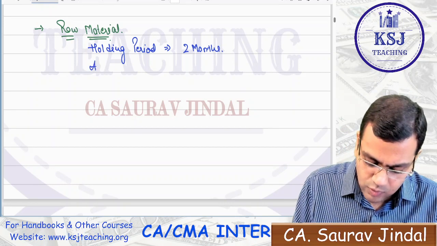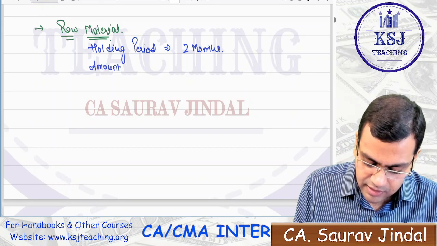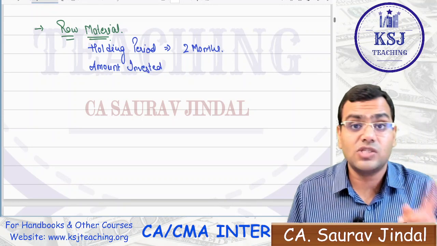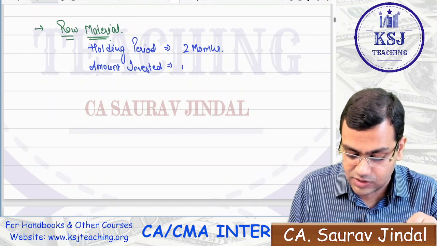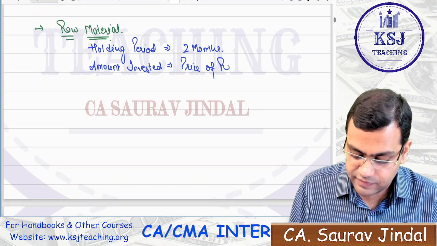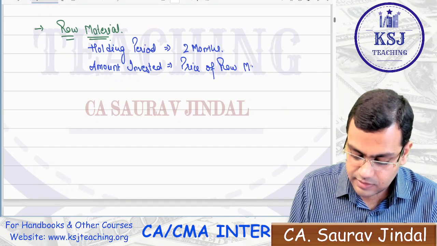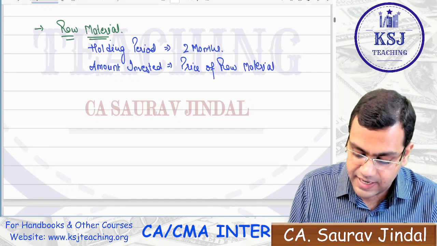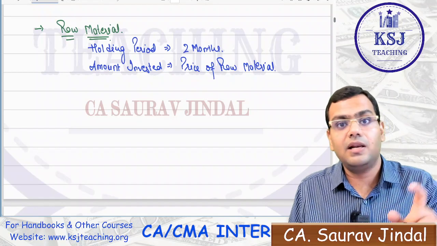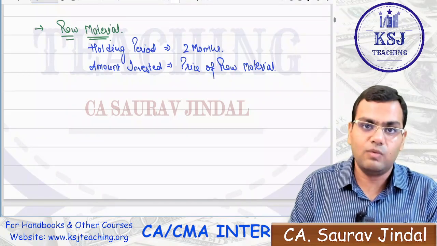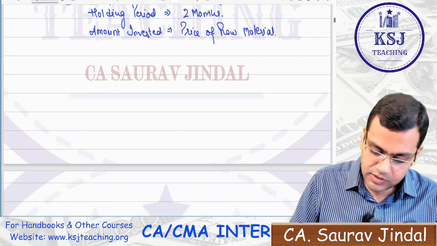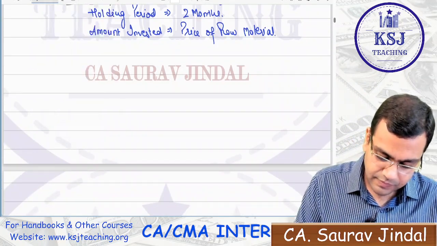The second thing is, what is the amount invested? In case of raw material, that will be the price of raw material. Now, how do we calculate the working capital requirement related to the raw material? One thing is clear, we need it according to the 2 months only, right? So write down a few things here.